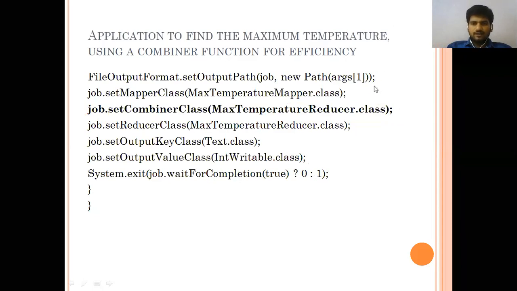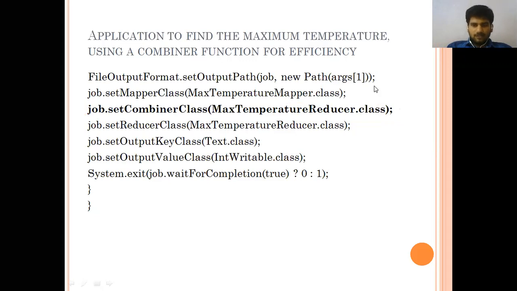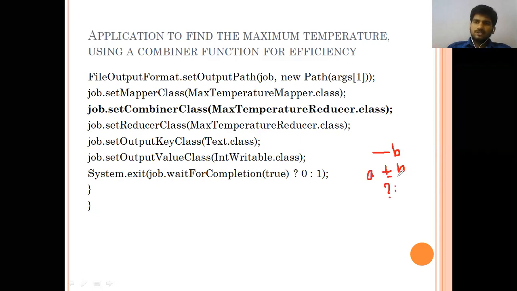What is the meaning of ternary? Three operands. The name itself says so, no? We have a unary operator, binary operator, and ternary operator. For example, minus is called a unary operator, plus is called a binary operator, and question mark colon is called a ternary operator. Here we can write, for example, minus b, meaning the negative value of b. For example, a plus b uses 2 operands with 1 operator, so that is a binary operation.